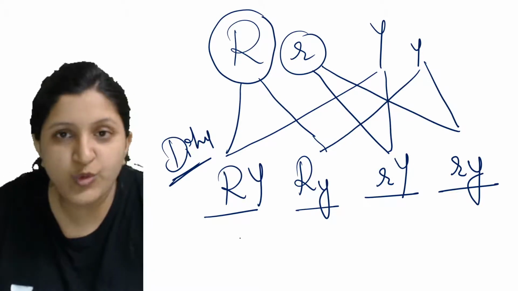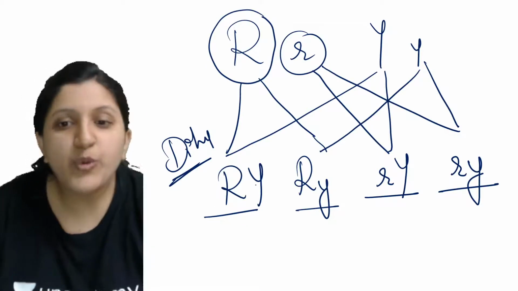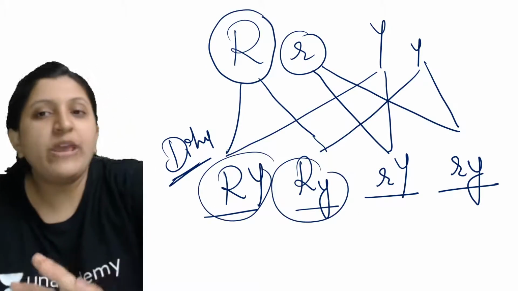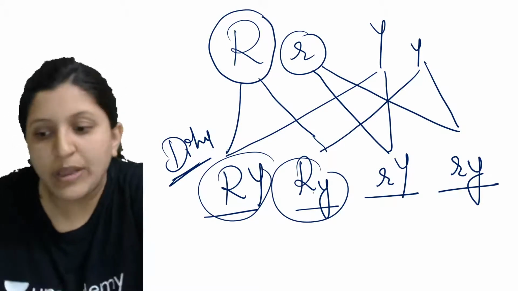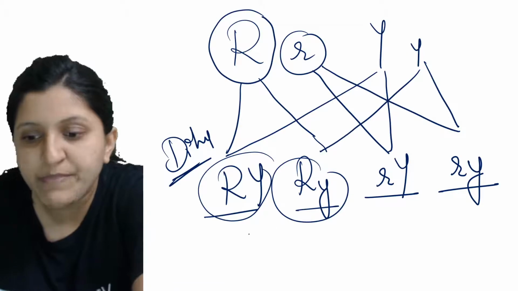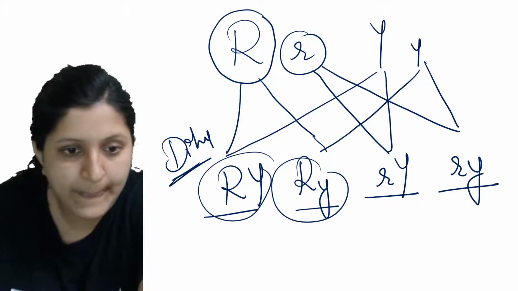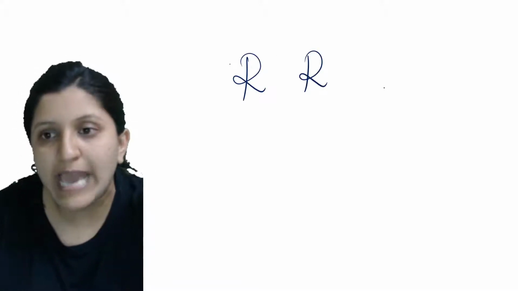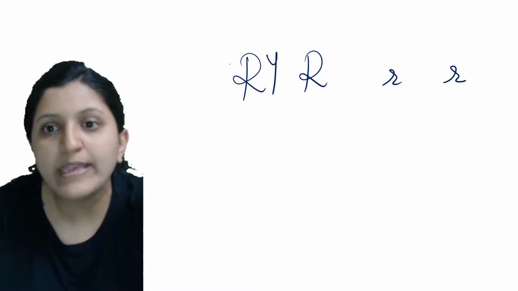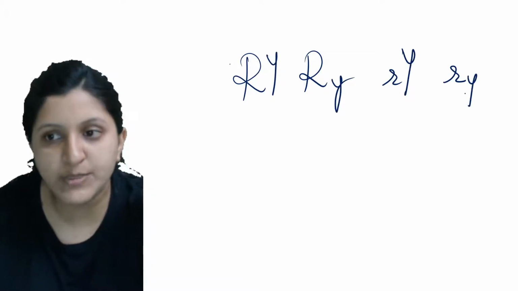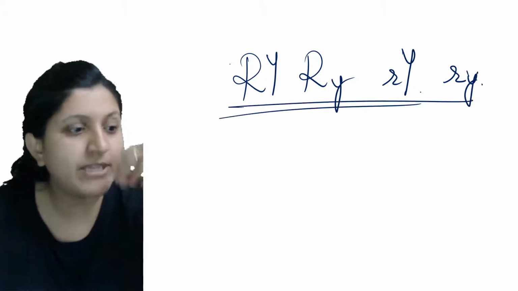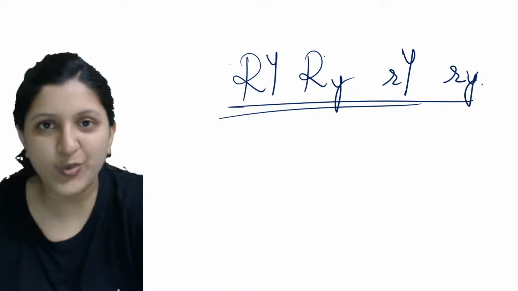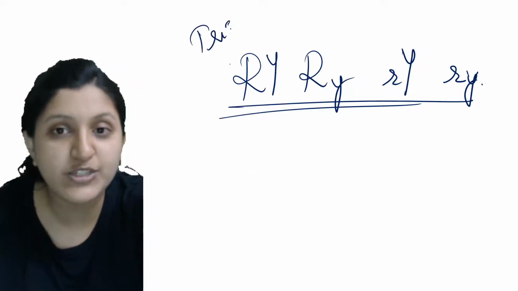In that case you have seen that you will put a Punnett square, so you will write these gametes on one side. This might be confusing, so there is one particular trick that you can use for this as well. I'll just erase this part. You might not remember how to do that, but that is the better way to go. Otherwise you can directly write the gametes like this: Rr, one capital Y, one small y, one capital Y, one small y. But these are the gametes, which is usually not accepted, so you shouldn't do it like this. This is just a trick in case you don't remember something.